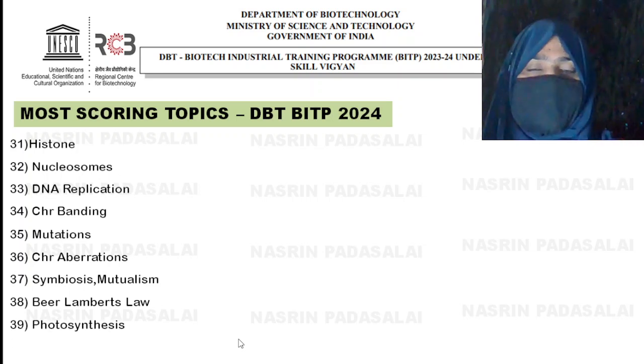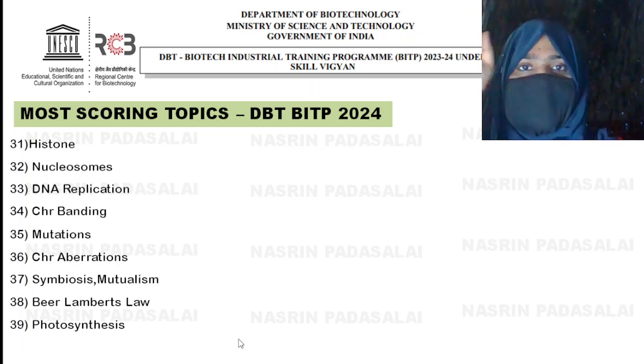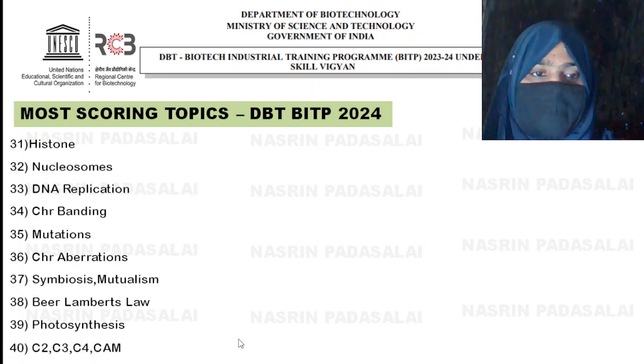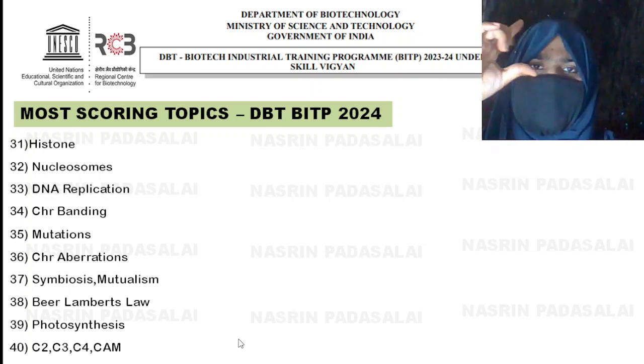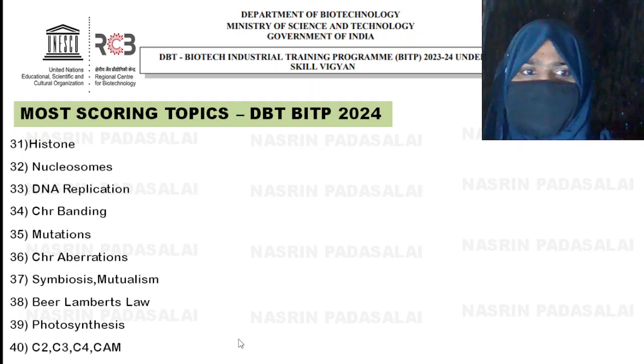Next is photosynthesis. Again, two questions asked from photosynthesis. Okay. So cover photosystem 1 and photosystem 2 in detail. Next is C3, C4, CAM pathway. There is a tabular column available on the internet, I think. So I was studying from that only. If you study the tabular column alone, that is well sufficient.